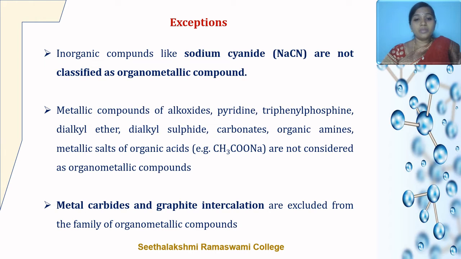Similarly, metallic compounds of alkoxide, pyridine, triphenyl phosphine, dialkyl ether, dialkyl sulfide, carbonates, organic amines, and organic acids, for example sodium acetate, are not considered organometallic compounds, since the carbon atom in these compounds is not directly bonded with the metal atom. Compounds of carbides and graphite intercalation are excluded from the family of organometallic compounds since the carbon is not from an organic moiety.